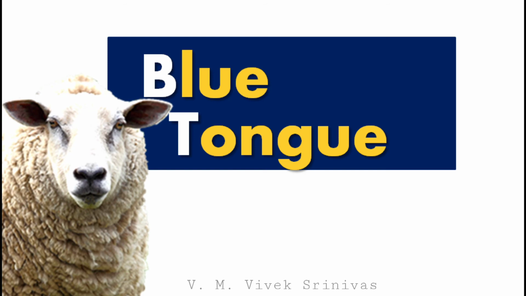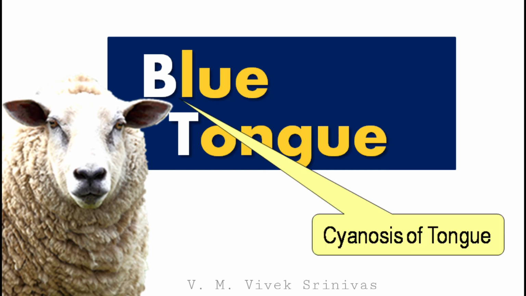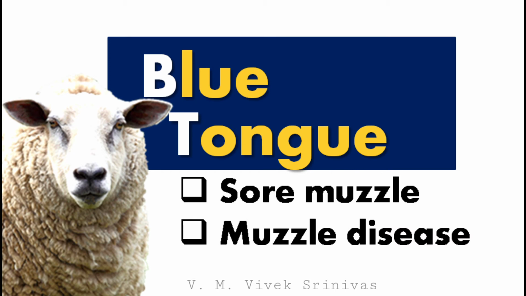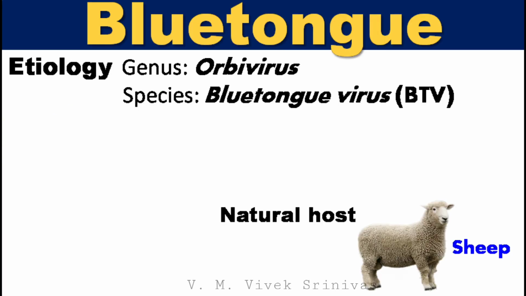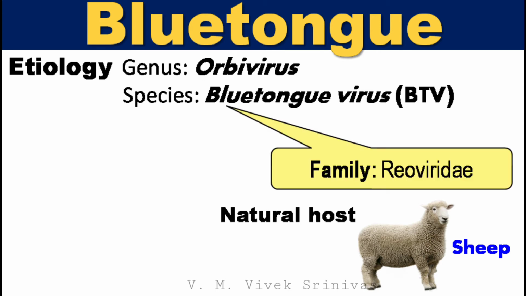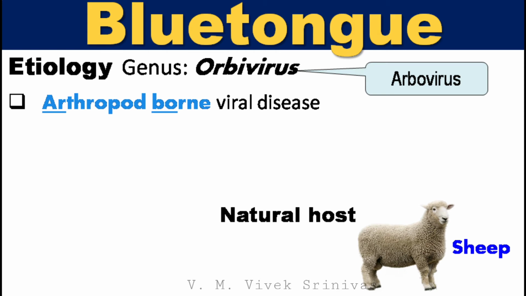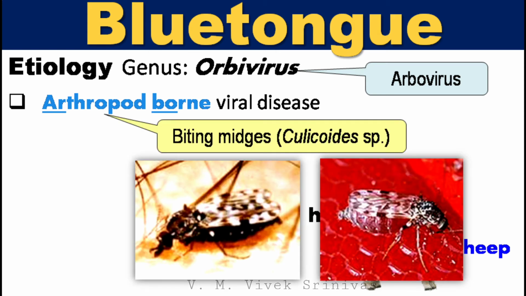The disease name refers to its clinical feature, cyanosis of the tongue. The other names for this infection are sore muzzle and muzzle disease. The causative agent of the disease is Bluetongue virus, which belongs to the genus Orbivirus, of the family Reoviridae. This virus is an arbovirus, that is, transmitted by biting midges, an arthropod, like Culicoides.